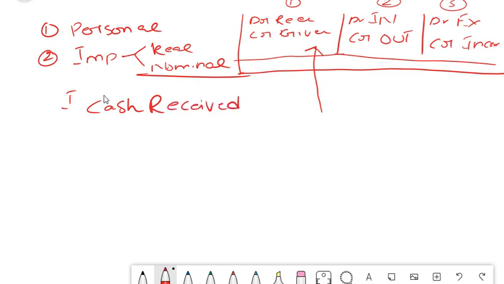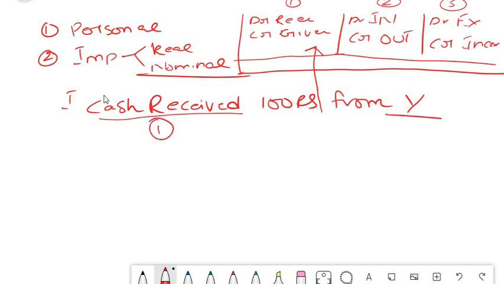Cash received 100 rupees from Y. So what are the 2 things which you should identify first? What is the nature? One is cash received, another is from Y. So now you tell me, the first thing we should do is to identify which account it belongs to.